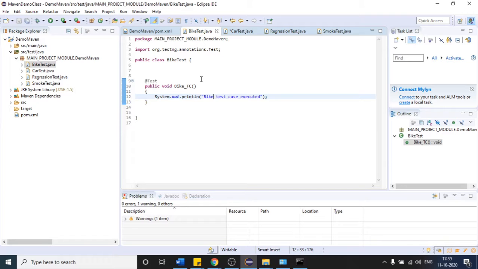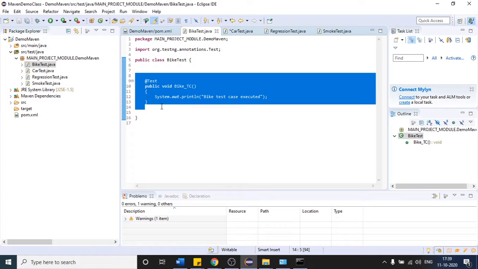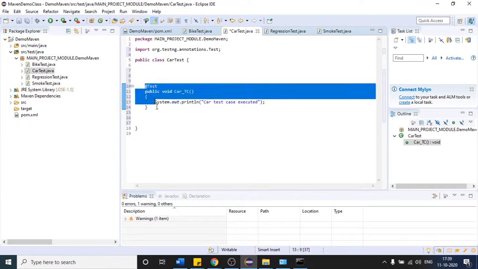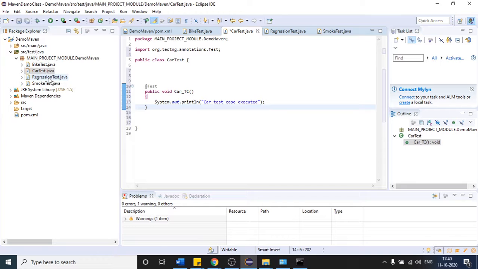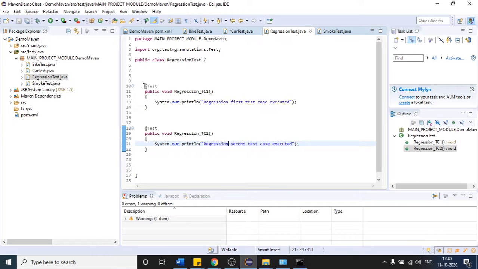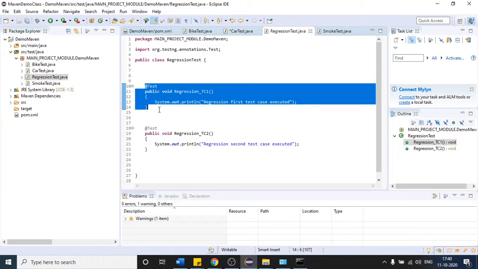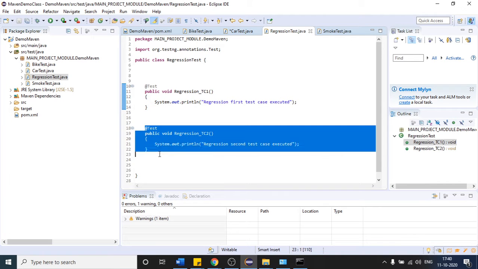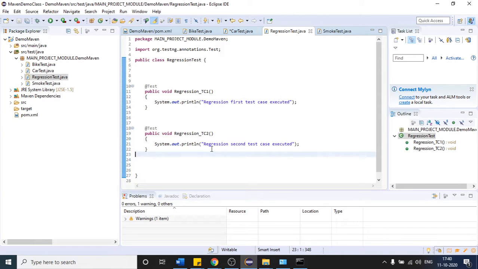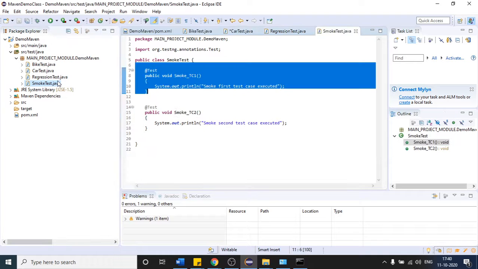So I think we have created 4 classes, and inside that I have one test case, which is bike test case, and inside that car test case I have one car test case. So this is my test case. Inside this regression class I have two test cases. This is my first test case, and this is my second one. I think it is clear.